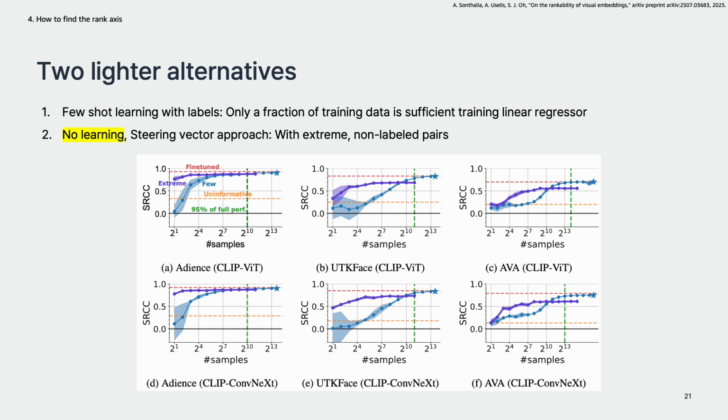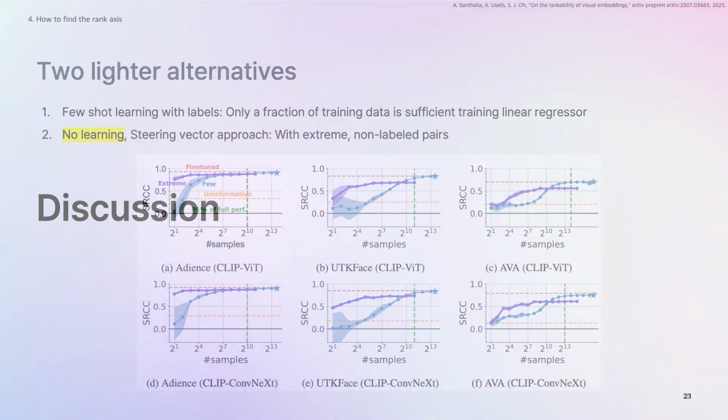From these results, the author claimed that when the number of samples is very few, even the no-learning method shows good performance on finding a good ranking axis. Until the number of training data is near 2 to the power of 7, the extreme no-learning method seems to predict a better ranking axis than the few-shot learning method. They tested on 6 different settings, and across most of them, the same trend can be observed.